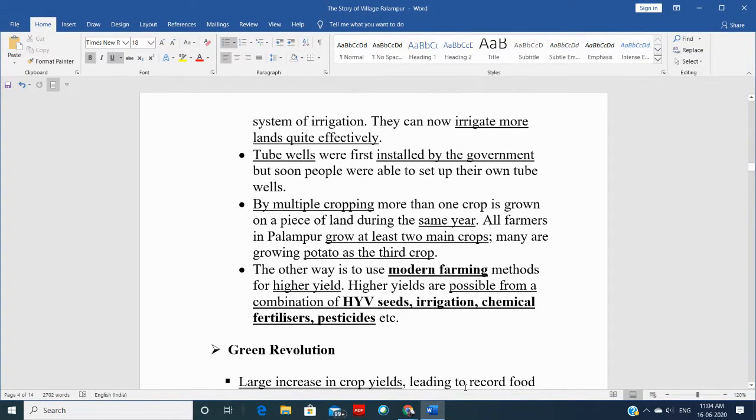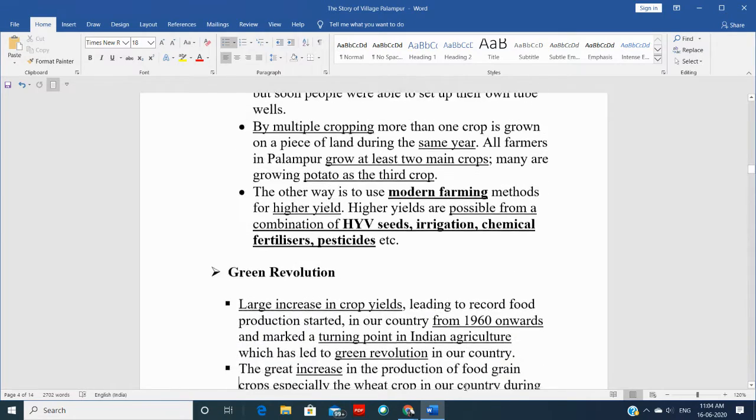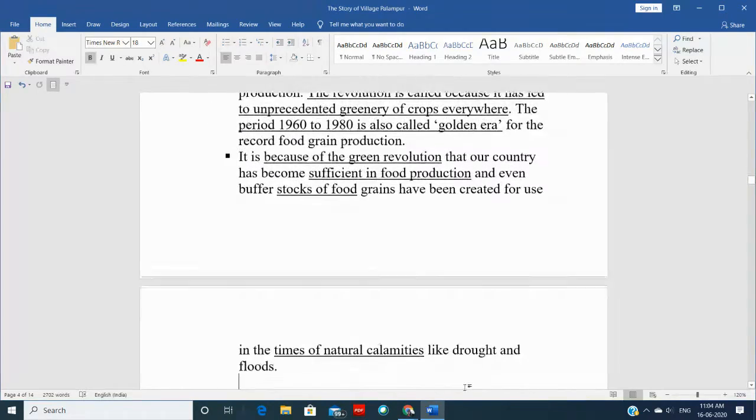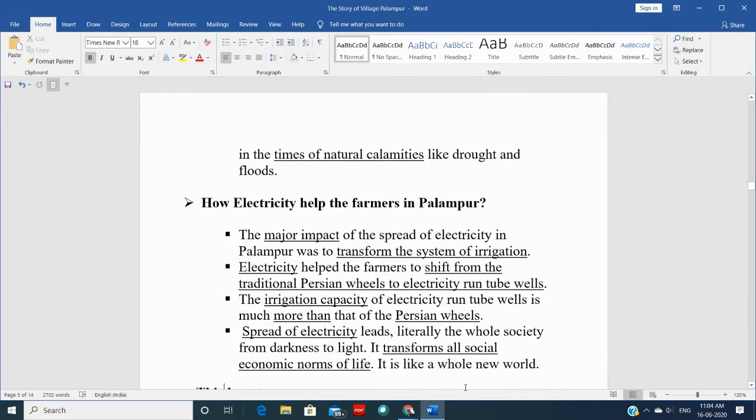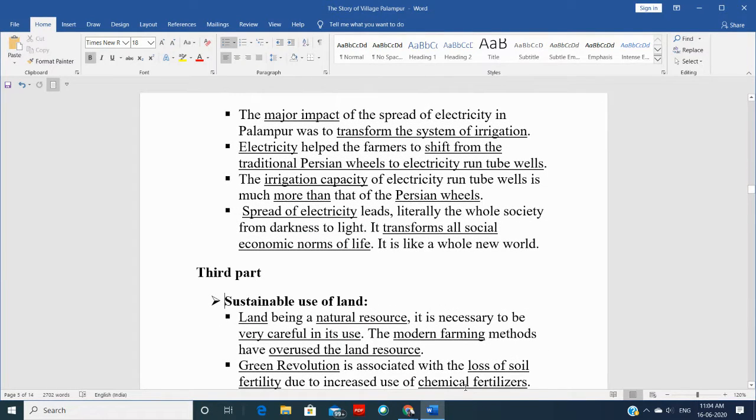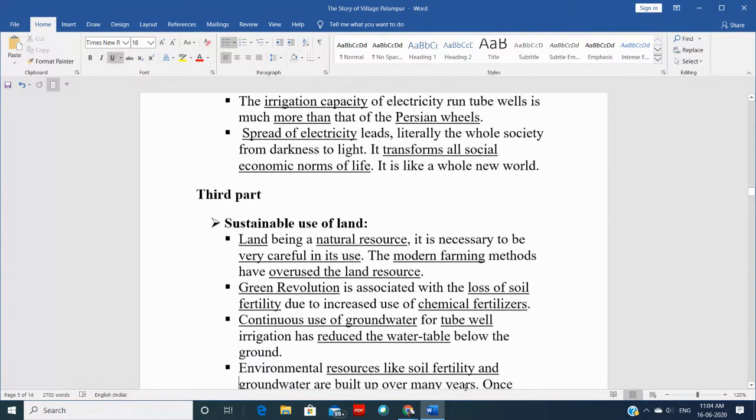Because we were able to produce more from the same land, there was the green revolution. So that was the third point. And why this green revolution happened, or why it was possible, because of the electricity, and that was our fourth point, right? So this is how we saw different interrelated points in the last video. Now let's continue those topics.